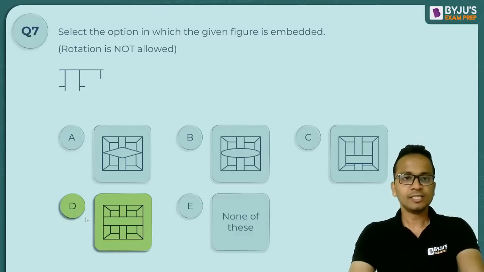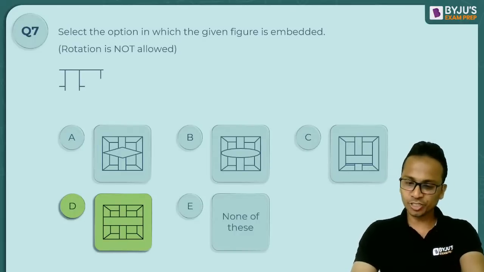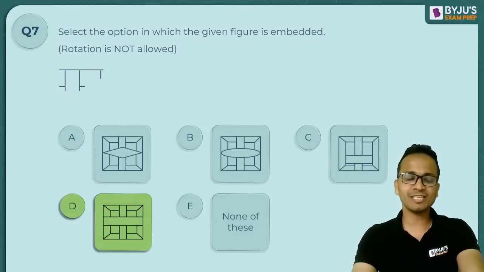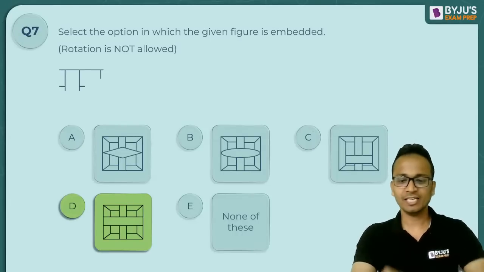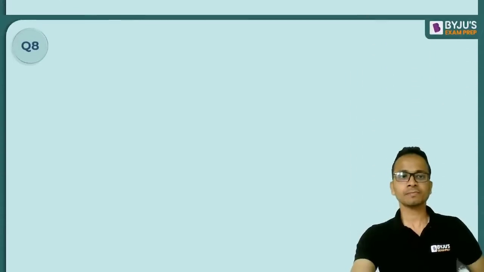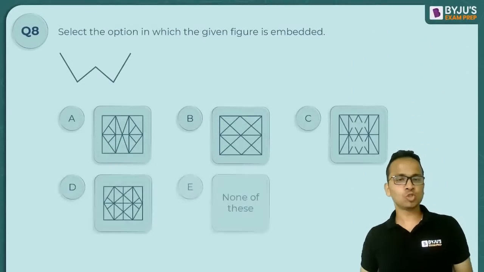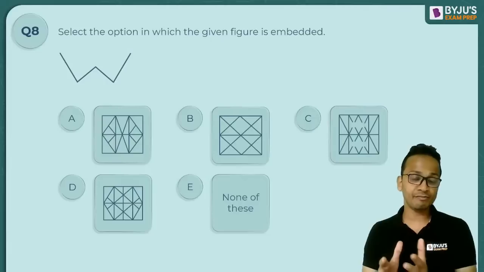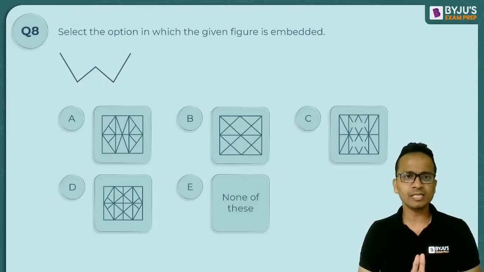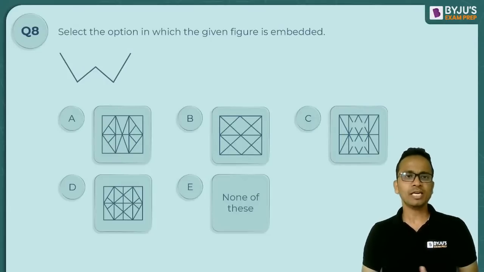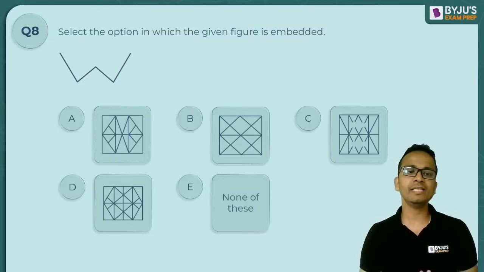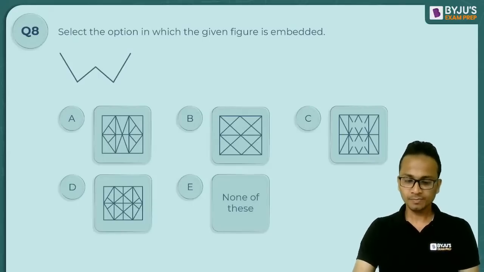Okay, so I hope you all are liking these questions. If you're liking this question, keep pressing the like button in case you haven't. Okay, let's move on to question number 8. So for the students who have joined us a little late, we have started with the questions of embedded figures in abstract reasoning, and you will just have to find out if the question figure is present, is embedded in the option figures or not. Okay.